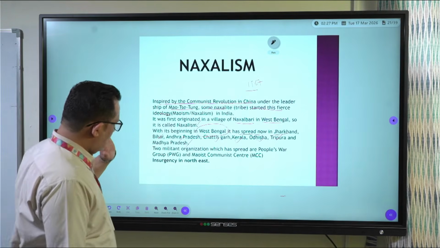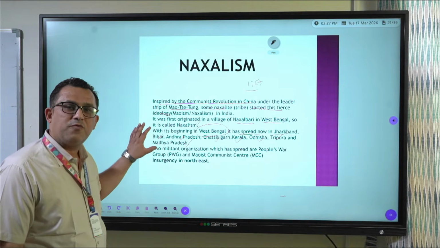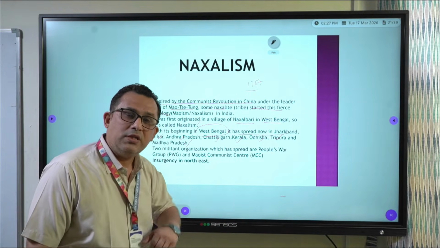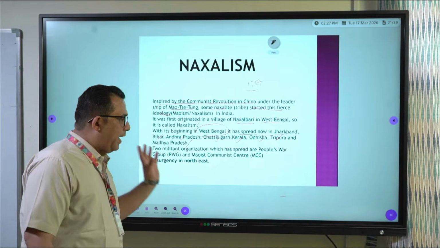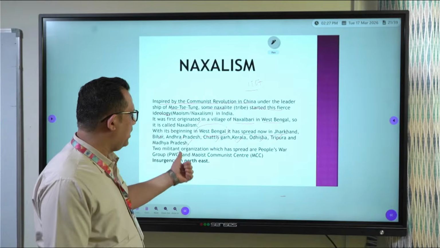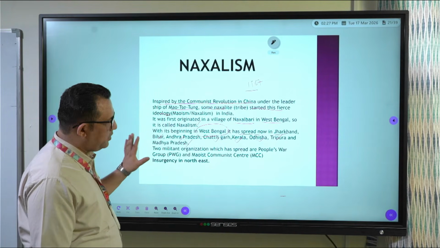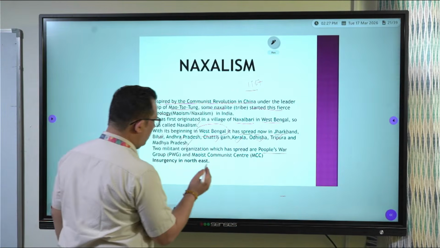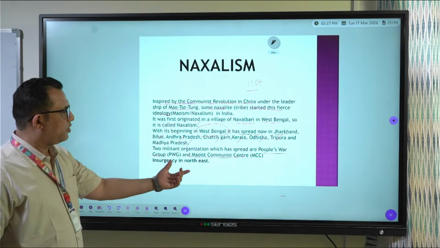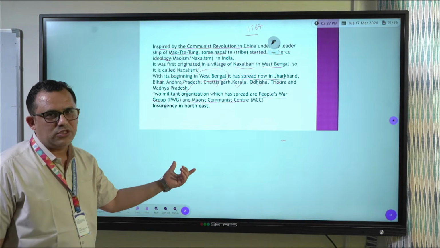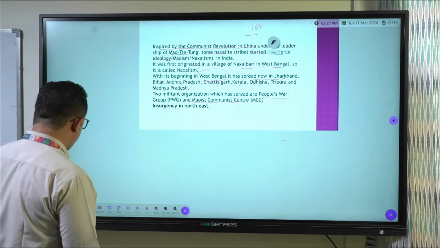Right? Now, which are the organizations spreading this fierce, violent ideology? They are doing violence to instill the ideology over there, to spread fear, this Naxalism. The militant organizations which are spreading this Naxalism are the People's War Group, PWG, and the Maoist Communist Center. In the Northeast, I told you, mostly you will find this ideology in the Northeast and South. Now the next question, next difficulty.